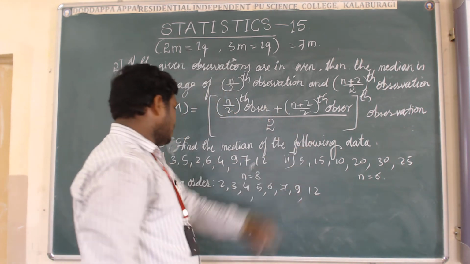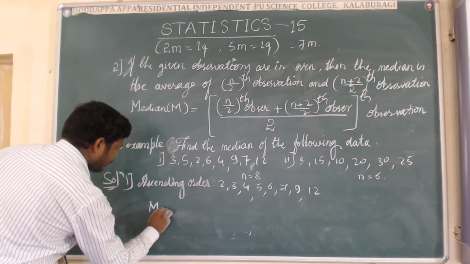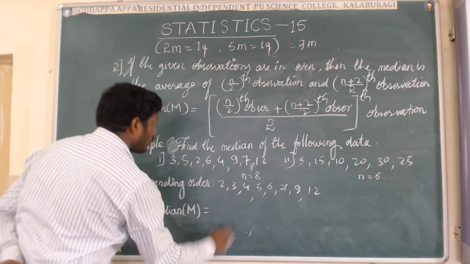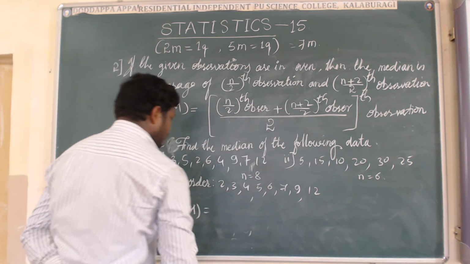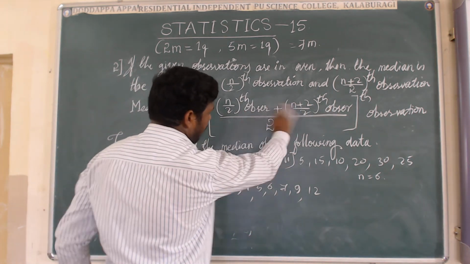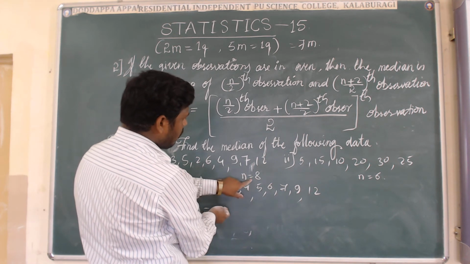Now come to the formula for the median. That is capital M equal to the average of the (n/2)th observation plus the (n/2 + 1)th observation, divided by 2. There is no space, so I will not write the formula again here. Just I will substitute the value of n.